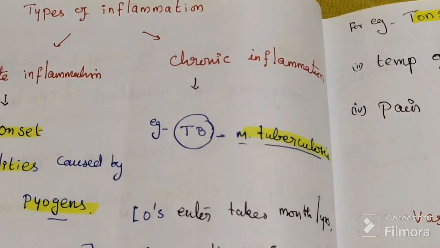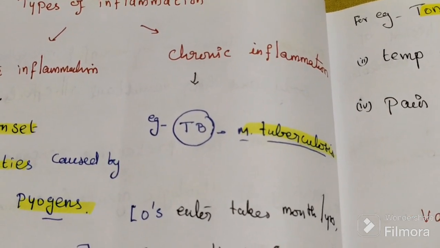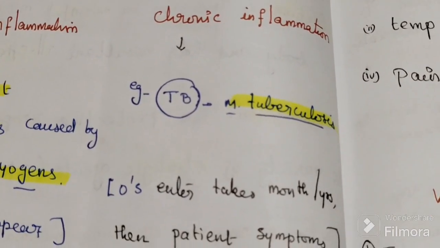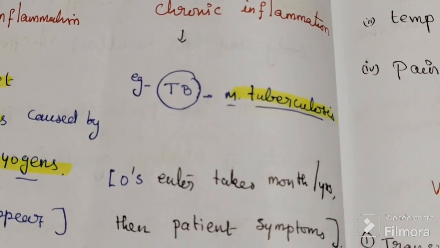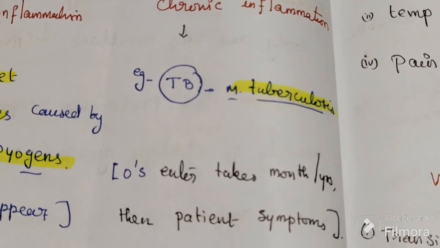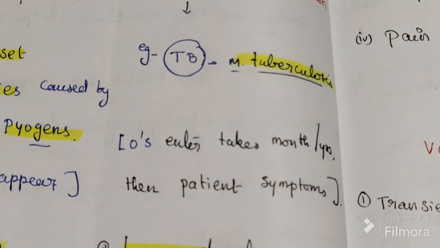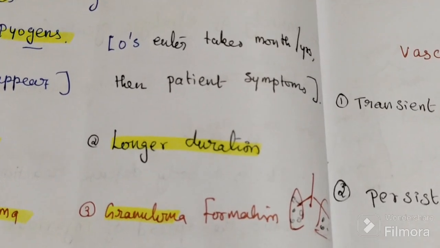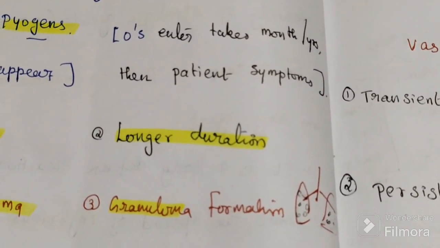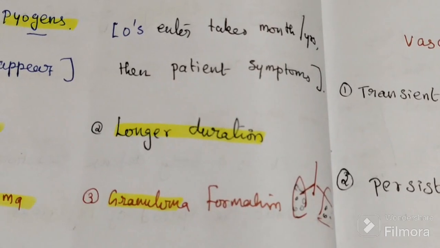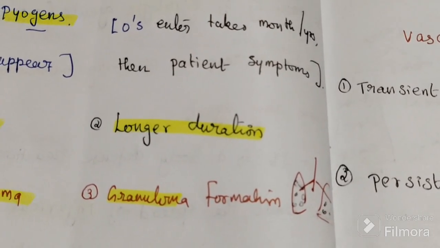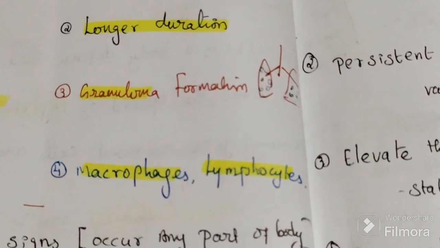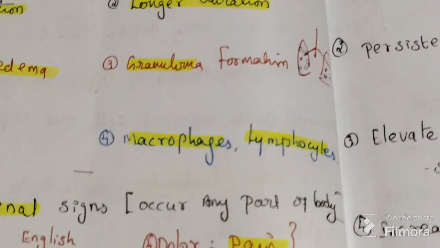In the case of chronic inflammation, for example tuberculosis caused by Mycobacterium tuberculosis, after the TB organism enters, it takes months or years. Then the patient has symptoms, it may be 6 months or 1 year. So here the onset is late and the duration is longer, 6 months or 9 months like that. Then granuloma formation, with macrophages and lymphocytes.